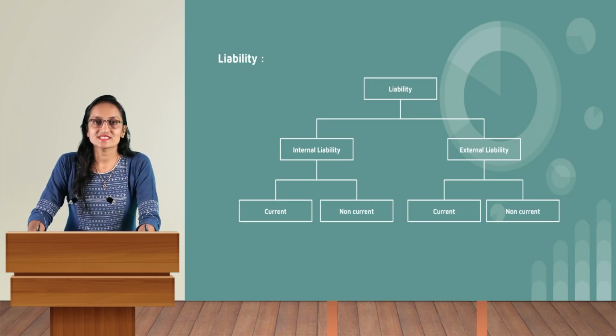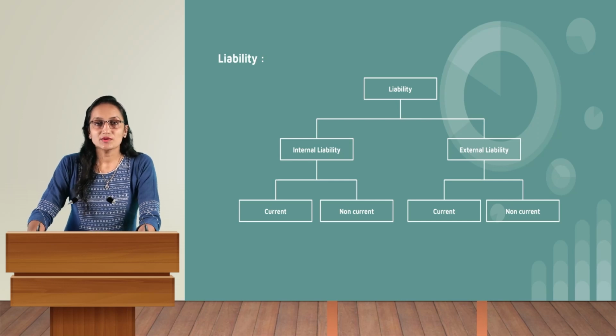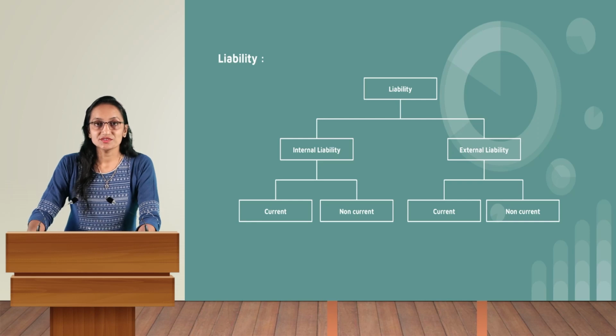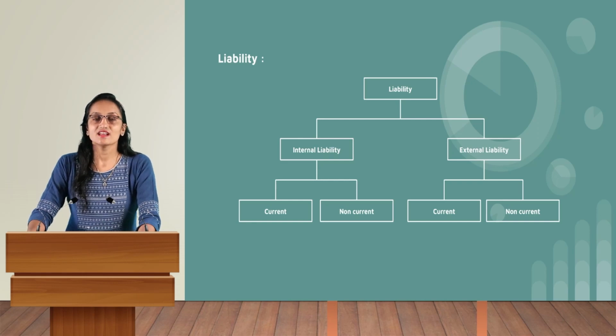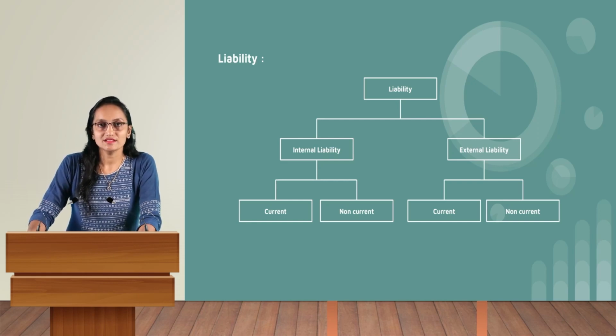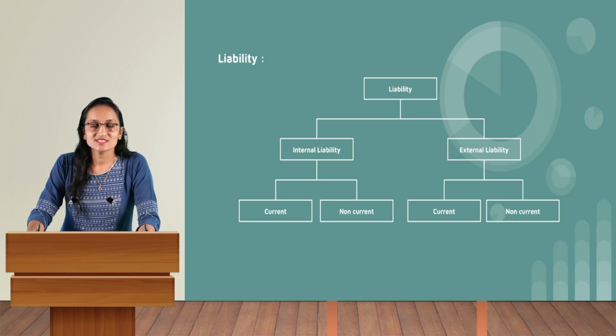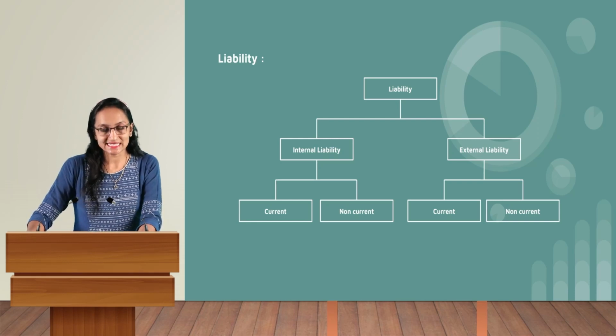The next is liabilities. Liability means an amount payable by the business owner to its customer, or to the person that has traded with the business for business purposes. In short, in simple words, liability is the amount payable by the business owner for business purposes. The liability is also divided into two parts, that is internal liability and external liability.